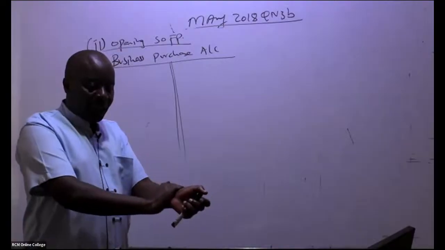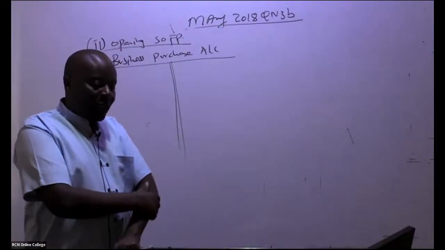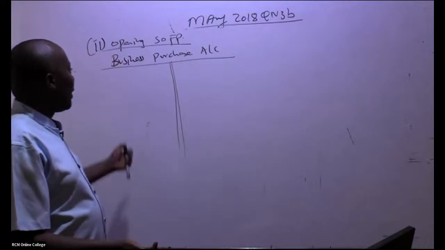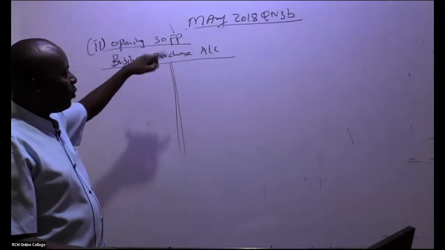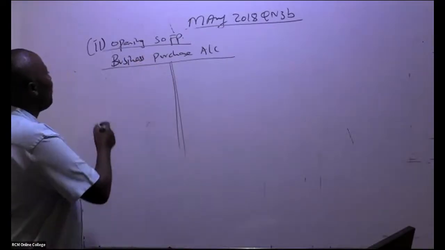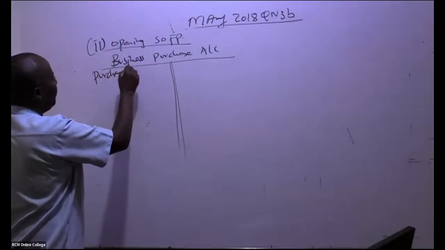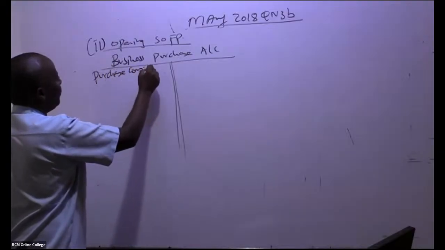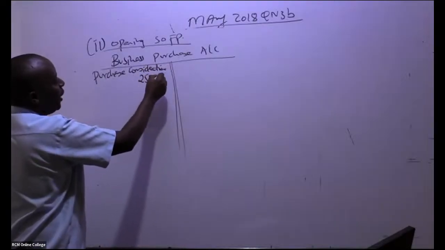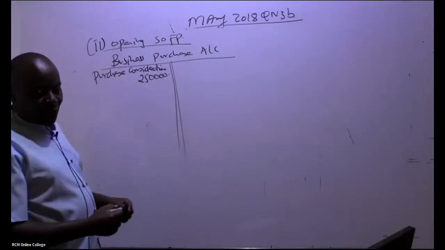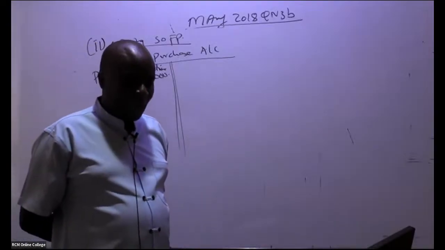So in this case, ladies and gentlemen, we shall start with the usual business purchase account. Now you're looking at this from the company's viewpoint. So we start with purchase consideration. Purchase consideration, do you remember the figure was 250,000?